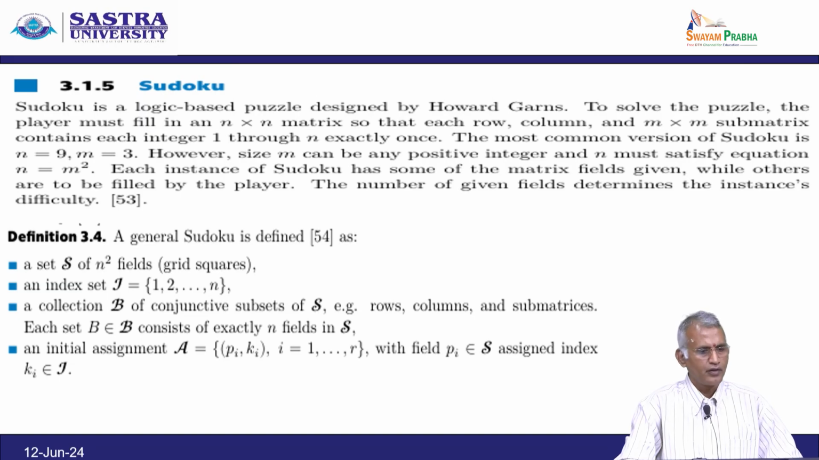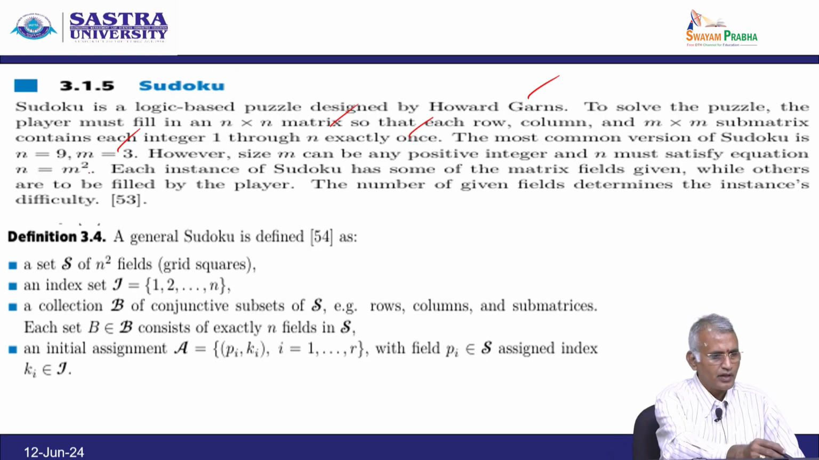Next, I hope all of you know about the Sudoku. Sudoku is a logic based puzzle designed by Howard Garns. To solve the puzzle, the player must fill in an n cross n matrix so that each row, column and m cross m submatrix contains each integer 1 through n exactly once. The most common version of the Sudoku is n equal to 9 and m equal to 3. However, the size m can be any positive integer and n must satisfy the equation n equal to m square.